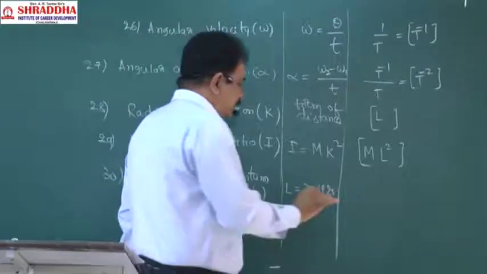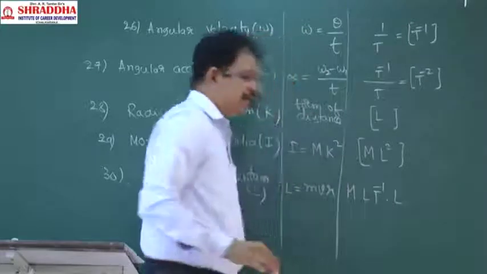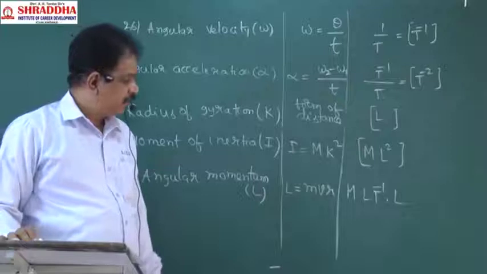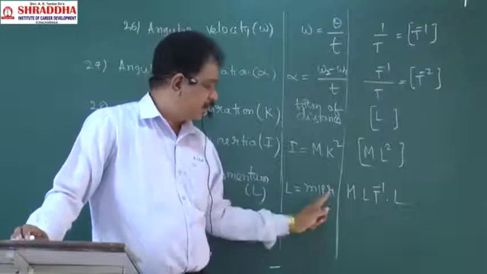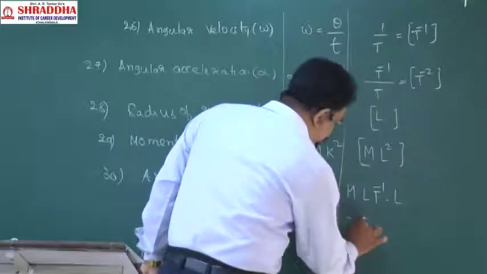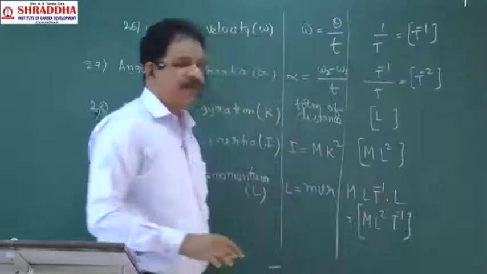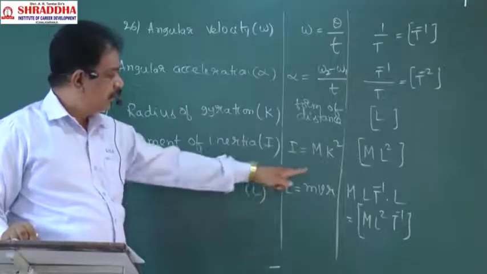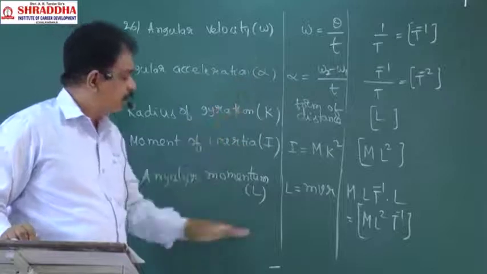Mass is M, velocity is L t power minus 1, and R is L. So what is its dimensional formula? M L square t power minus 1. That is the dimensional formula of angular momentum.